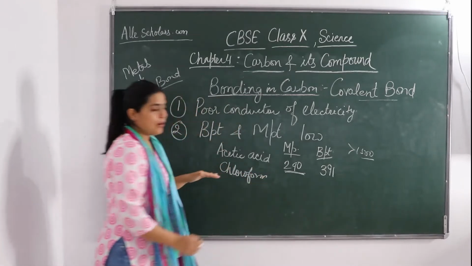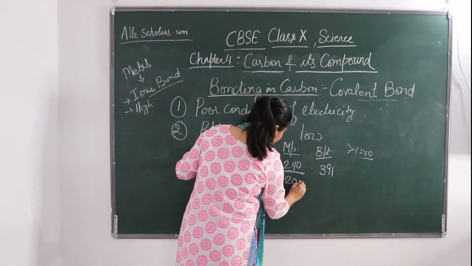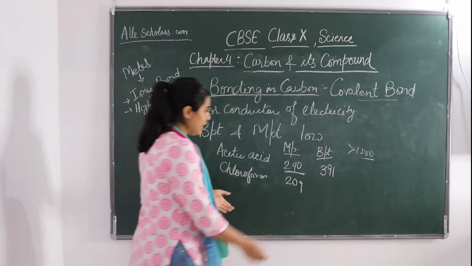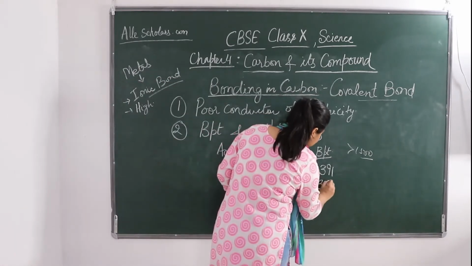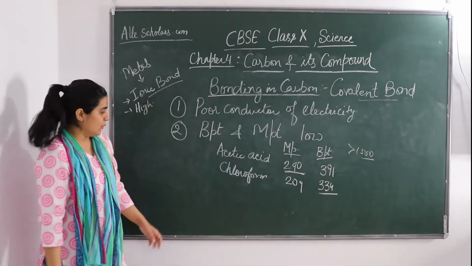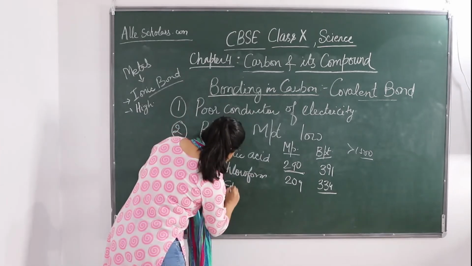Okay, if we talk about chloroform, chloroform has a melting point of 209. It is again very low, and the boiling point is 334. That is also low. Okay, so other examples, like ethanol.